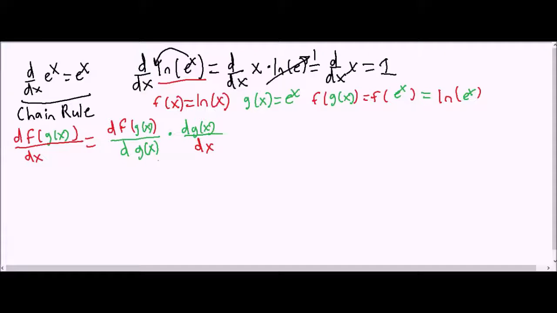And now let's solve this derivative knowing all this. So this derivative gets simplified to be the derivative of the natural log of e to the x with respect to e to the x multiplied by the derivative of e to the x with respect to x. Now, how can we simplify this equation even further? Well, we're trying to solve for e to the x, remind you. We're trying to prove what the derivative of e to the x is. So let's try to simplify this other expression right over here.